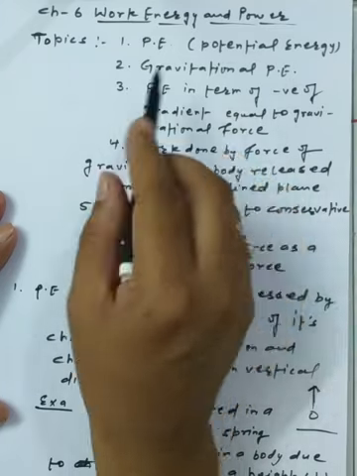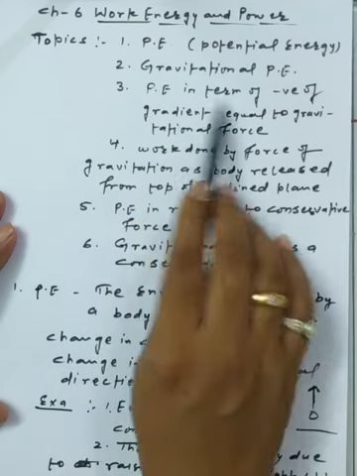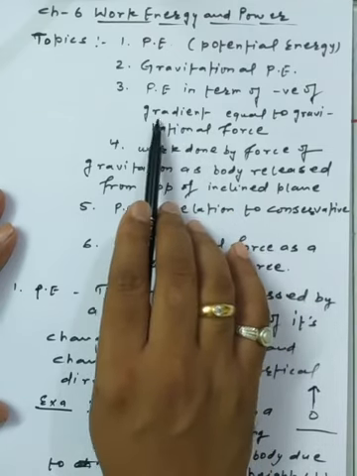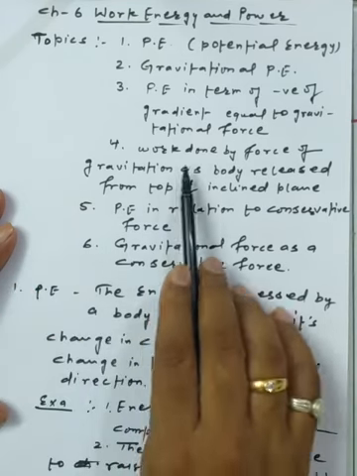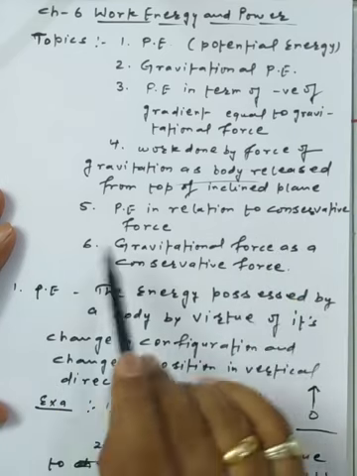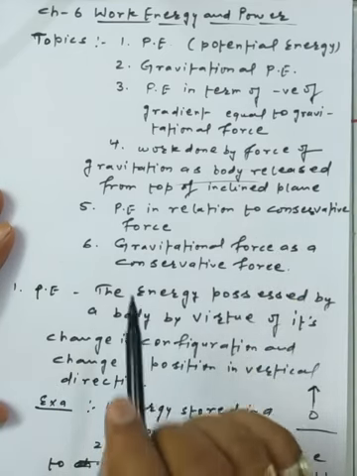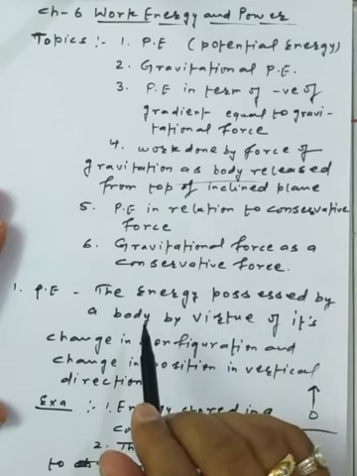How can we represent potential energy as the negative of the gradient equal to the gravitational force? How can we assess the work done by the force of gravitation as a body is released from the top of an incline? We discussed potential energy in relation to the conservative force, and the method through which we can say that gravitational force is a conservative force.